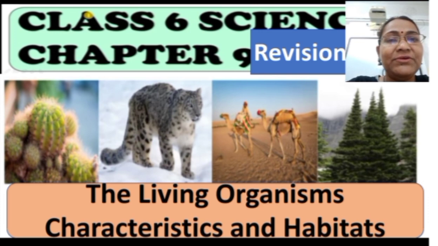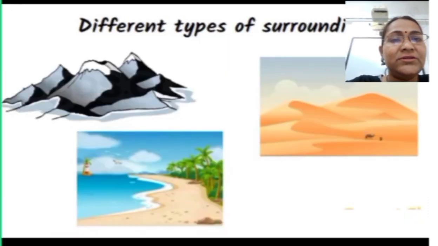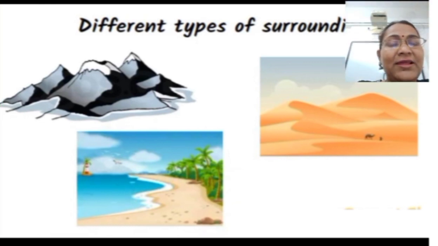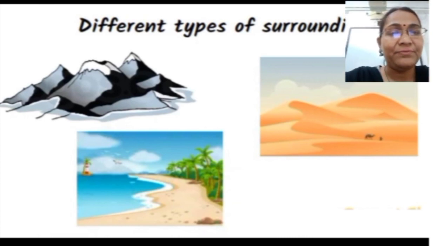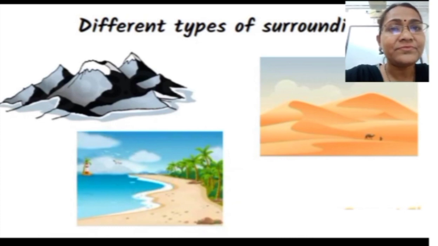In this chapter, we studied about the different types of surroundings, and there are different types of surroundings in different parts of our country. The mountains of Himalaya are cold places, and these mountains have many kinds of different animals and trees. The deserts of Rajasthan are very hot and dry. These deserts have very different types of plants and animals living in them. Then we have seen the coastal areas, which are very humid and have entirely different kinds of trees and animals from other habitats. Living things are found everywhere.